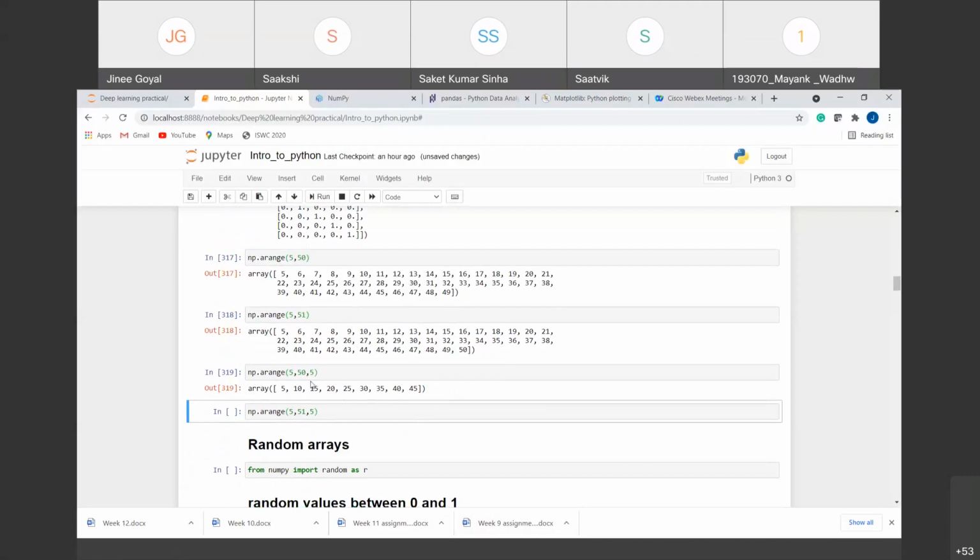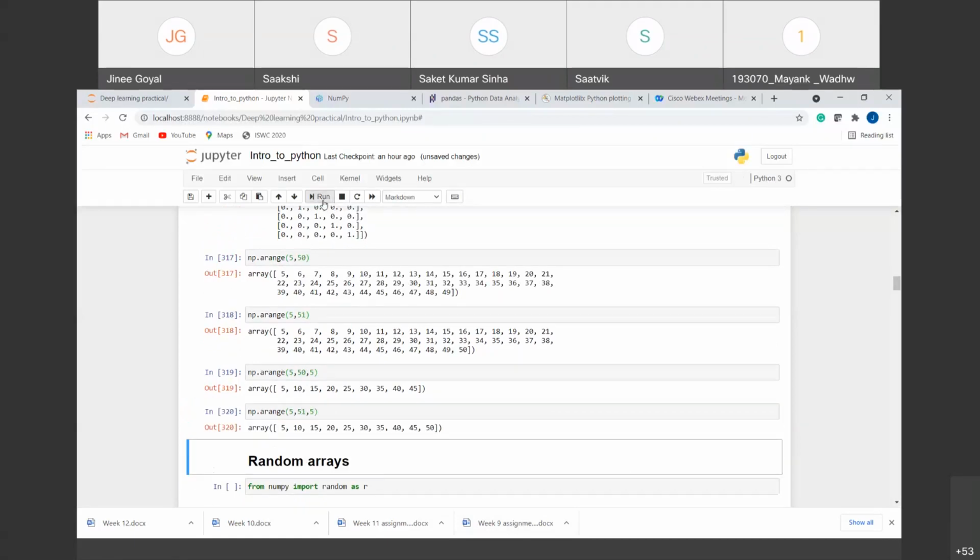As 50 was not included, it has given us the values till 49. If we want to include 50, we have to run it till 51. Then we can have our 50 element here also, right? So these are the integer arrays that we can create with any step size.